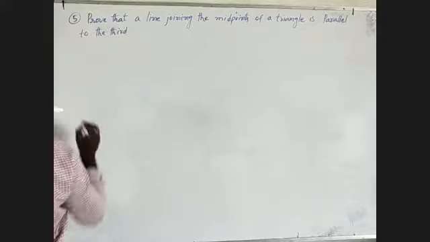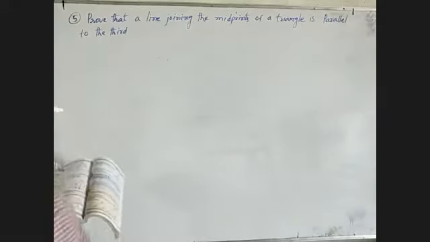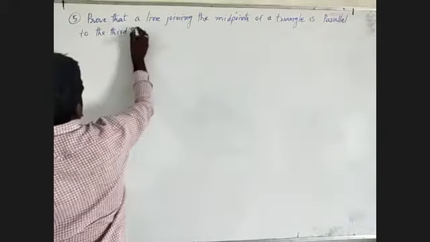This is the statement of the converse of the basic proportionality theorem.